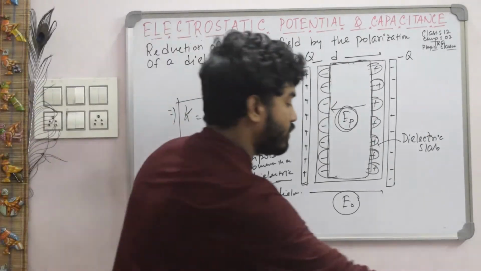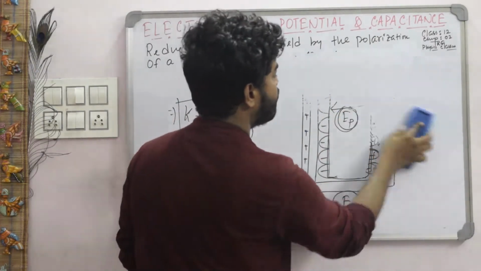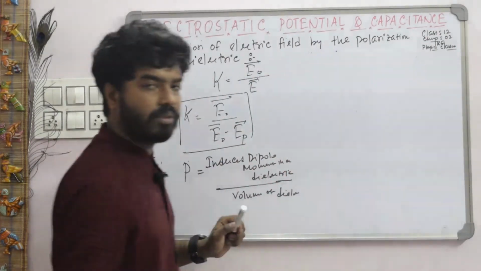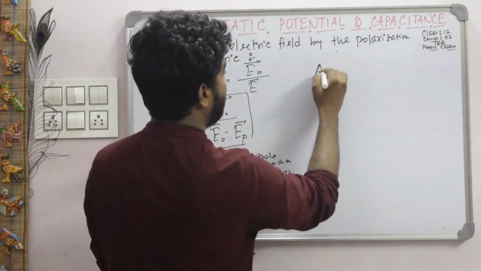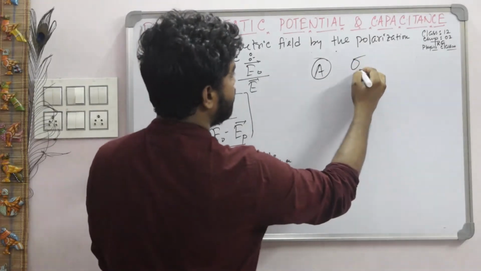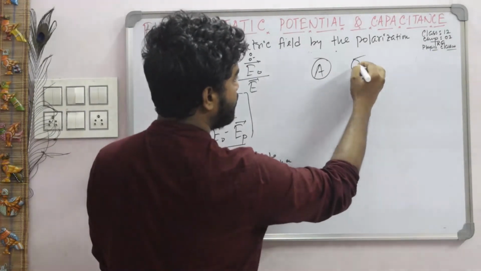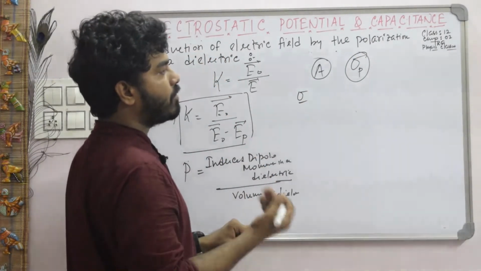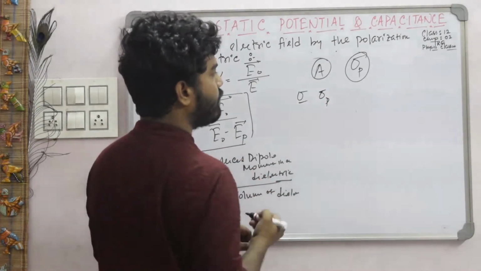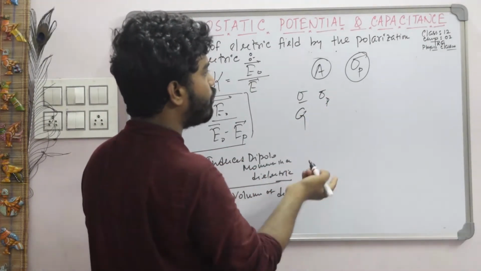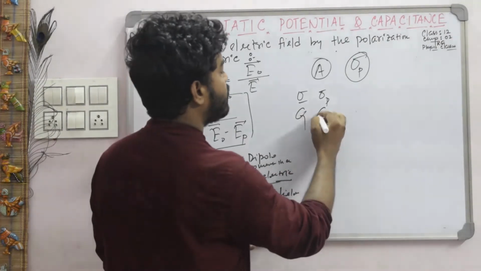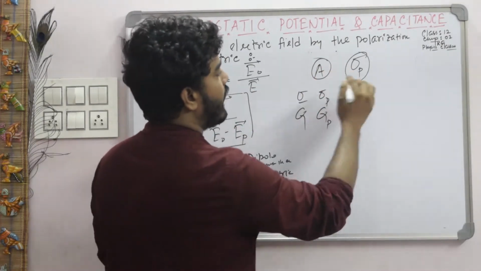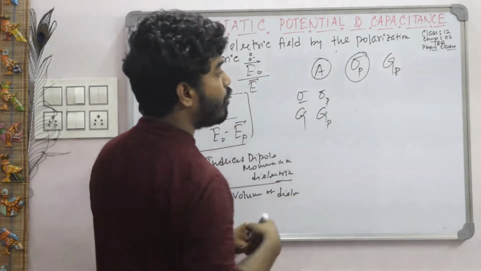And you know what the induced dipole moment is, the formula for induced dipole moment: charge into separation. Suppose a dielectric has area A. Generally surface charge density is represented by sigma, but for induced charges the surface charge density is represented by sigma p. Generally charge is represented by q, but for induced charges the charge is represented by qp. So sigma p is the surface charge density and qp is the induced charge for a dielectric.